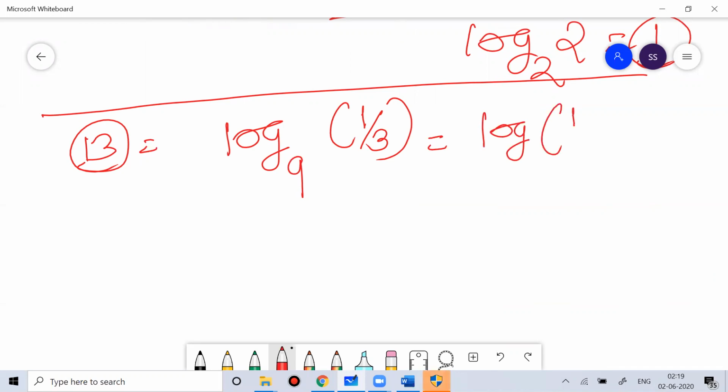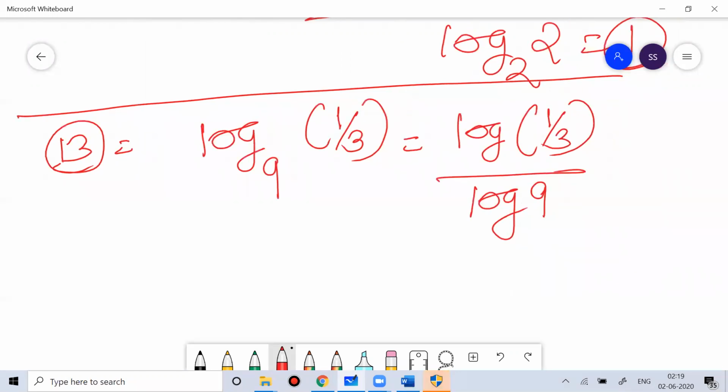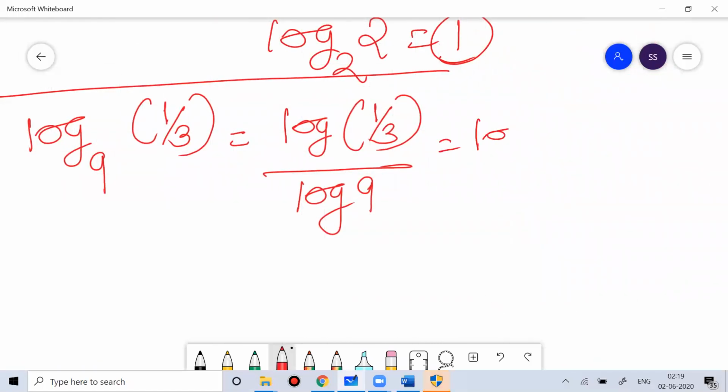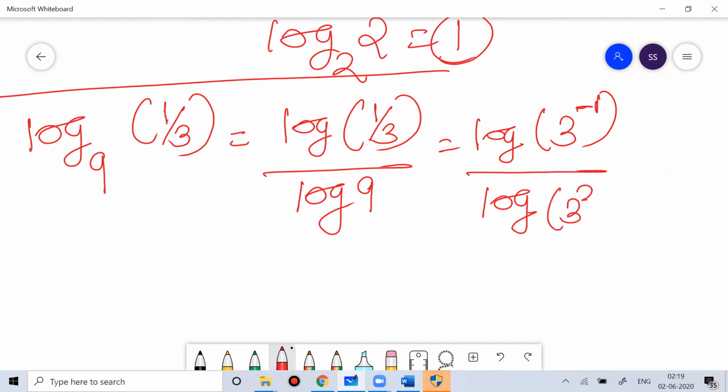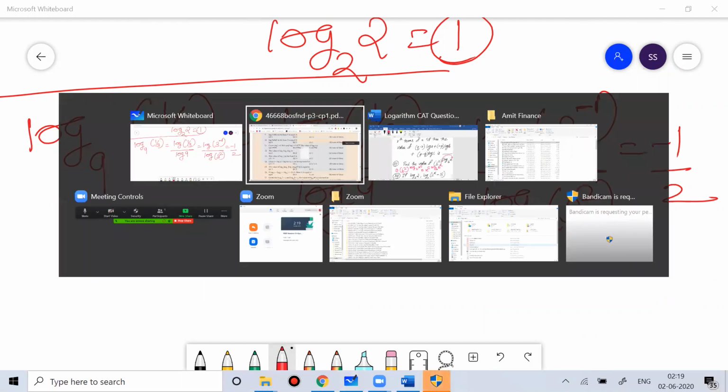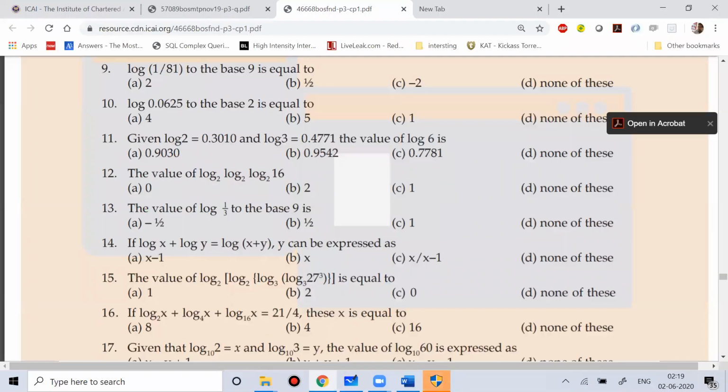So this is log 1 by 3 divided by log 9. You can write 1 by 3 as 3 to the power minus 1, and 9 as 3 square. So your answer is minus 1 by 2. Clear? The answer is option A.